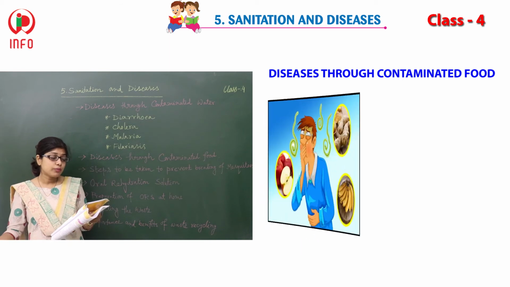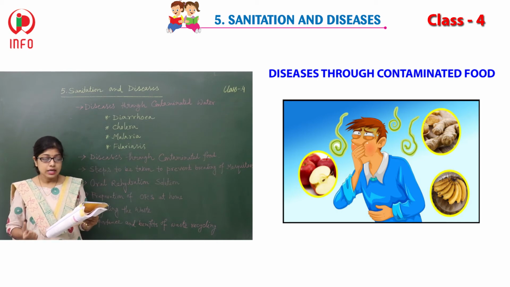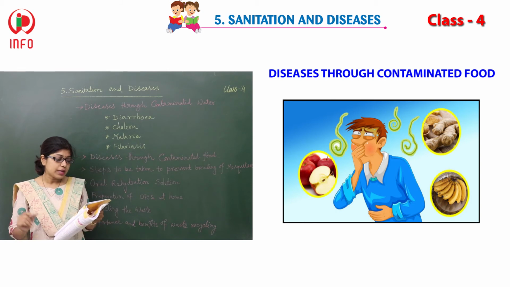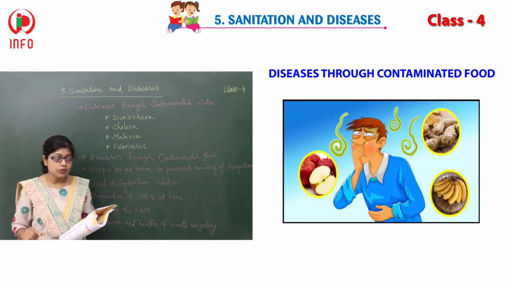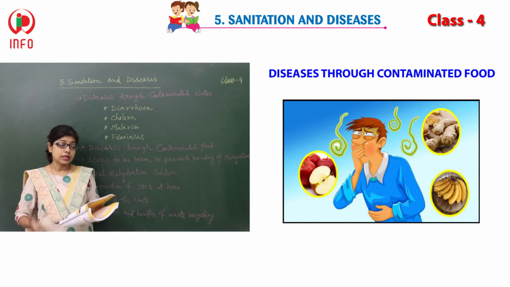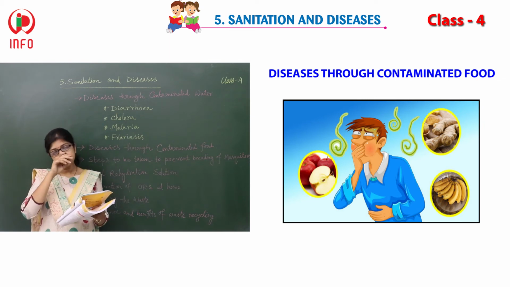First thing, food poisoning, also known as foodborne illness or foodborne disease, is any illness that results from eating contaminated food. So here you can say, that means food-related diseases, which are spread with the help of food.